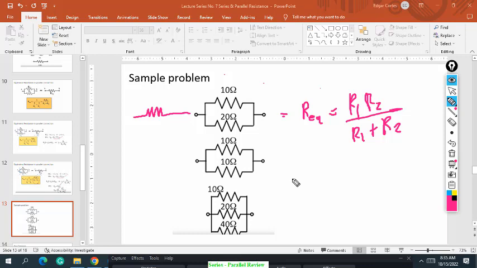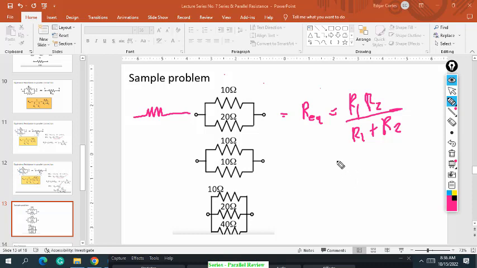6.67, sir, round up. 6.66. You can round up, sir. Okay, round up to the nearest 2 decimals. So the answer is 6.66, no? Or 6.6, or 6.7, no?